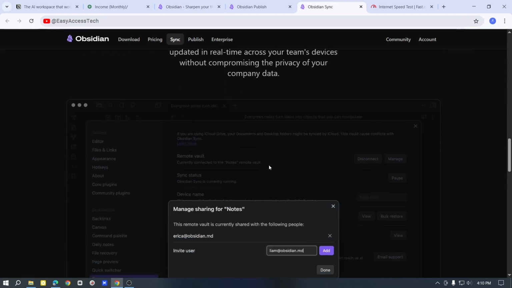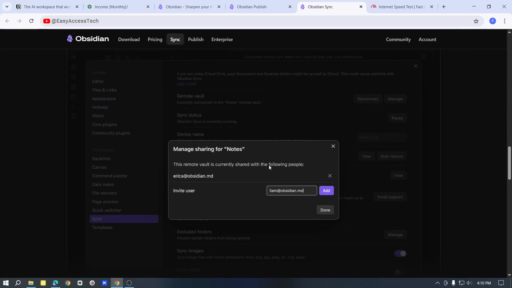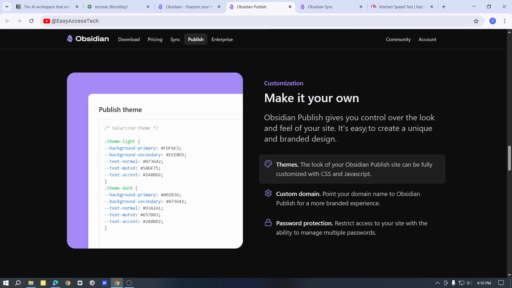Another great thing is that Obsidian has many plugins, which are small tools that add new features. You can customize Obsidian a lot, but it may take some time to learn how to use it well.